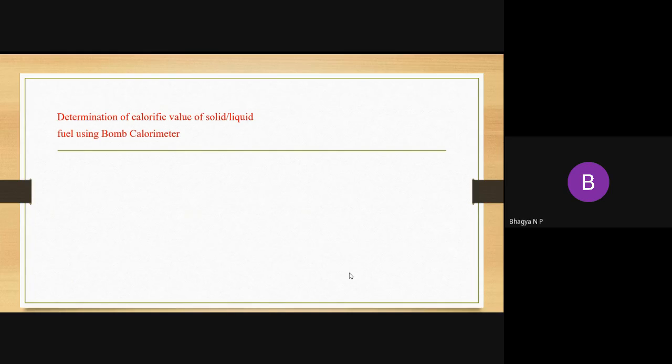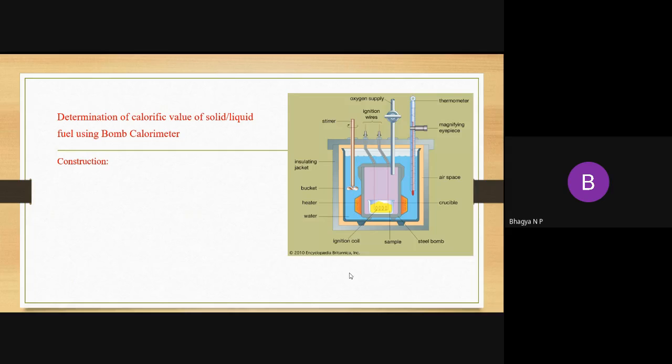Next is determination of calorific value of solid or liquid fuel using a bomb calorimeter. In this bomb calorimeter, we are going to discuss the construction part, working and calculation part. First, let us start with the construction part. What do you mean by construction part? Construction means whatever diagram you are writing or seeing, if you explain the same diagram, that gives the construction part of this bomb calorimeter.